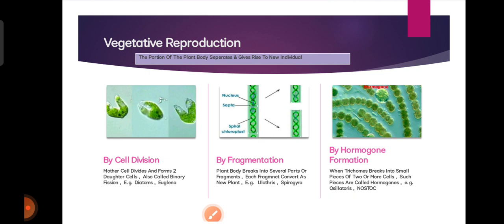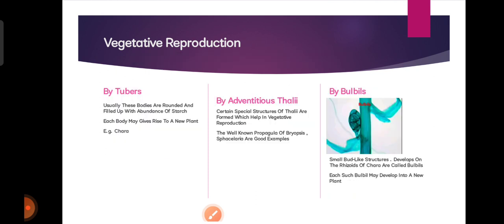And then by hormogonia formation. When a trichome breaks into small pieces of two or more cells, such pieces are called hormogonia. Examples are Oscillatoria and Nostoc. Then vegetative reproduction by tubers. Usually these bodies are rounded and filled with an abundance of starch, and each body may give rise to a new plant. Example is Chara.